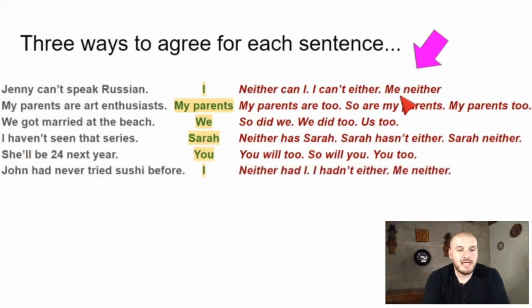So don't forget, the easy way to say things, me neither or me too, okay? And you can forget about all of the other complications. Just to say yo tampoco or yo también. Me neither, me too, okay?